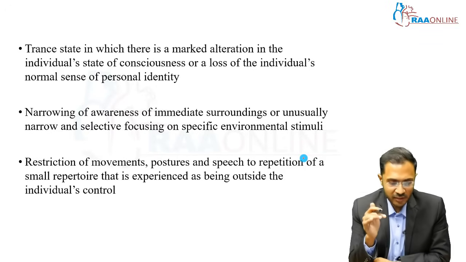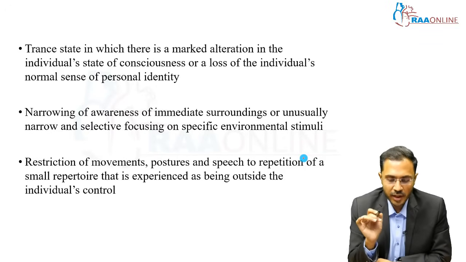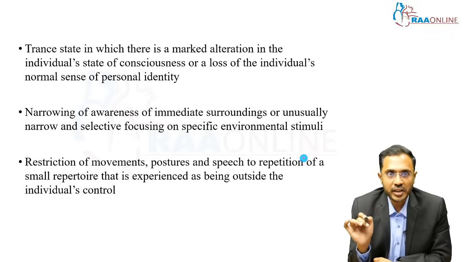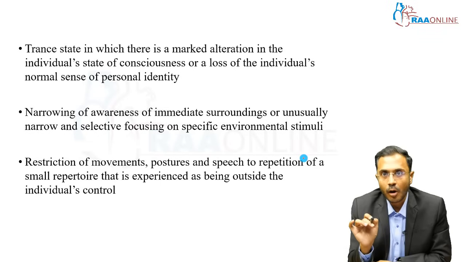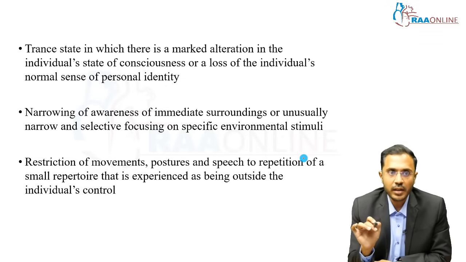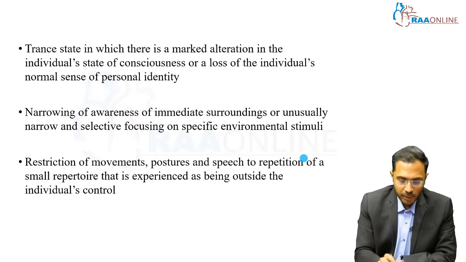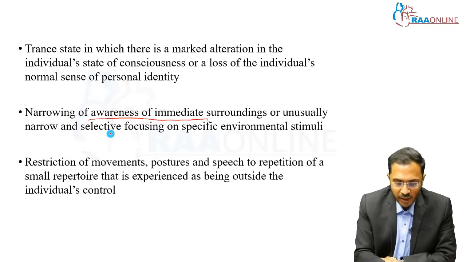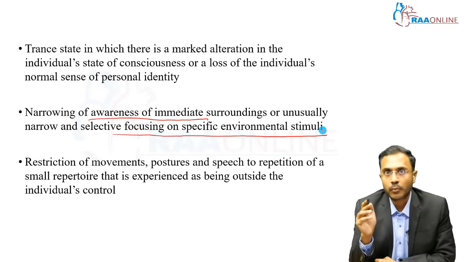In trance state without possession, there is a marked alteration in the individual's state of consciousness or loss of the individual's normal sense of personal identity, without any possession. Here we can see narrowing of awareness of the immediate surroundings and selectively focusing on a specific environmental stimulus, like focusing on a bottle.